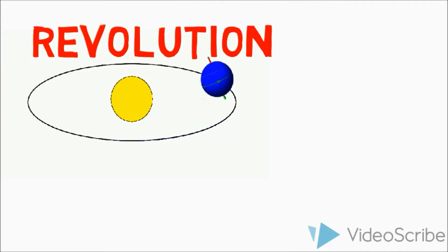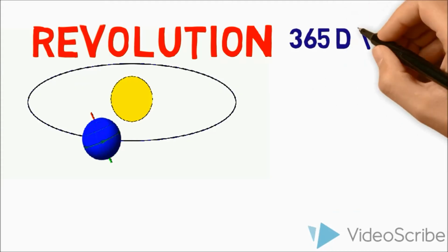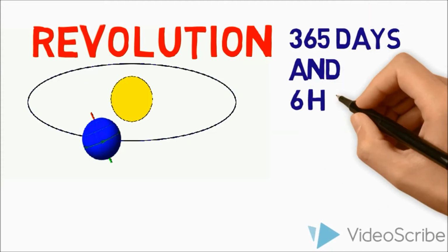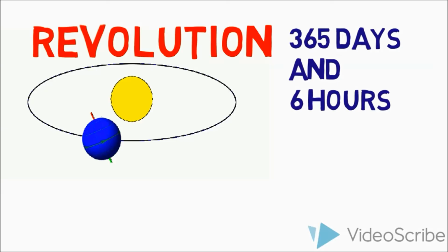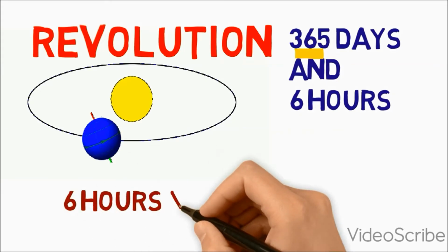Revolution, on the other hand, is the movement of the Earth around the Sun in a fixed path or orbit. Earth takes 365 days and 6 hours to revolve around the Sun. We consider a year as consisting of 365 days only and ignore 6 hours for the sake of convenience.